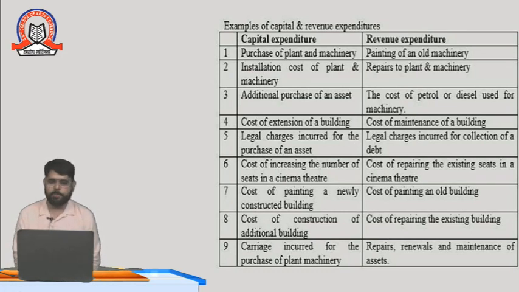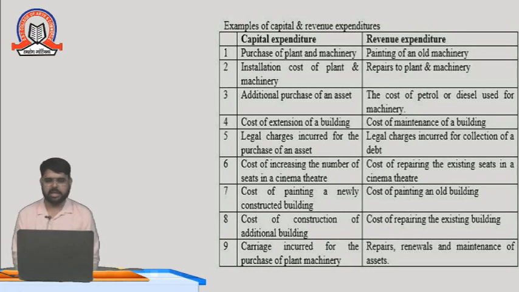Cost of painting a newly constructed building is a capital expenditure, because the building is new. Cost of construction of an additional building. Carriage incurred for the purchase of plant and machinery; carriage means transportation charges. Now I am reading the revenue expenditure examples: painting of an old machinery, repairs to plant and machinery, cost of petrol or diesel used for machinery. It is recurring in nature, because machinery takes petrol again and again. Cost of maintenance of a building. Legal charges for the collection of a debt. Debt means loan.